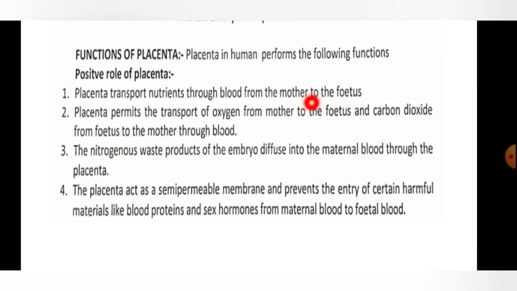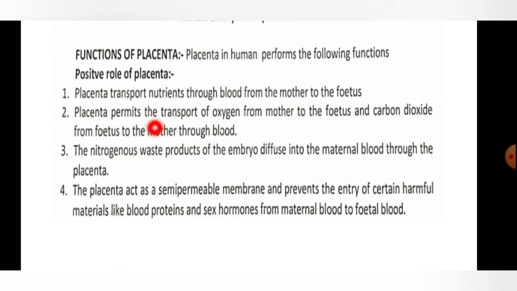Since the baby is growing inside the mother's womb, it will not need its food. It is not eating food, and it is not getting any nutrient. So what happens is that the nutrients are supplied directly from the mother to the baby through blood.